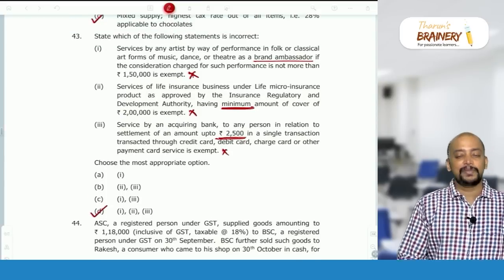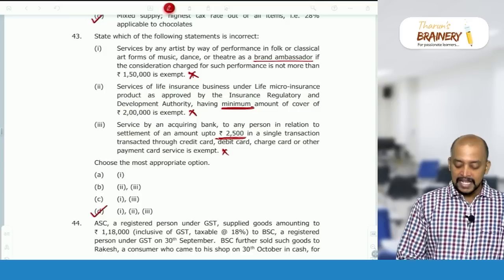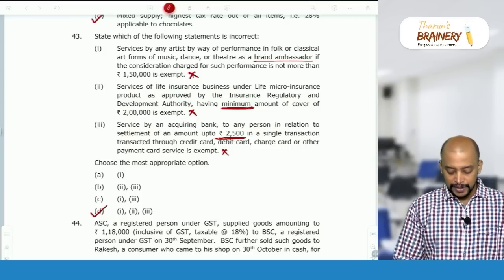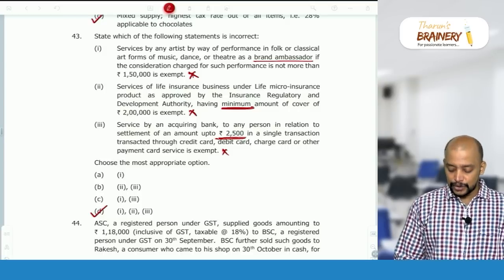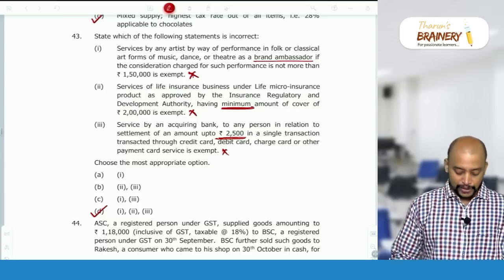First case, they should not be acting as brand ambassador, then only exempted. Second case, the maximum amount, so 2 lakhs. Third case, up to 2,000 rupees, it is not 2,500.